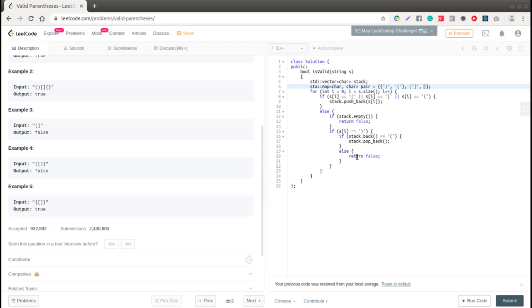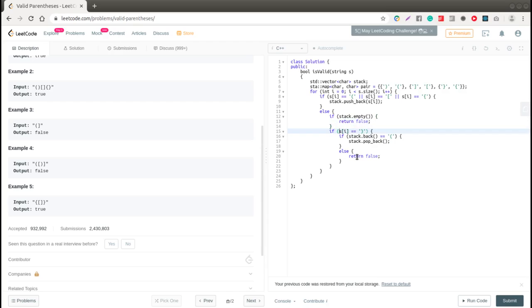This bracket will match this one. And this bracket will match this one.